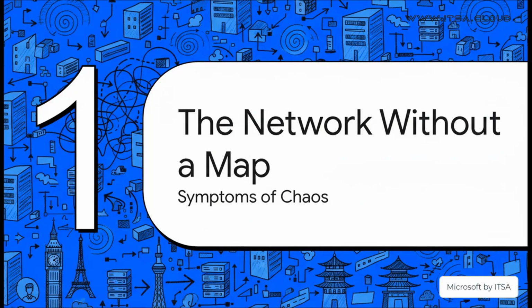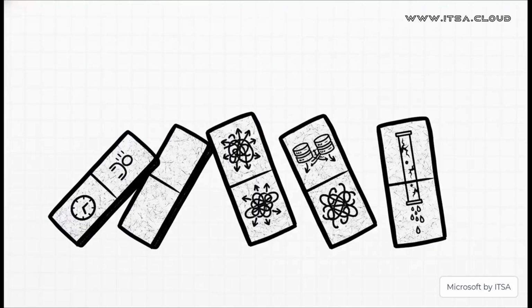Well, the problem is your computers have absolutely no sense of geography. None. This means when your user in the London office tries to log in, their computer might just randomly decide to send that request all the way to a server in New York simply because the network doesn't know any better. And this is where the dominoes start to fall.